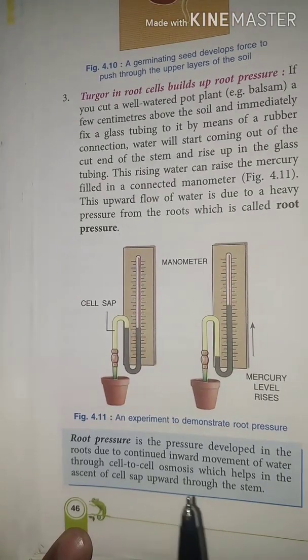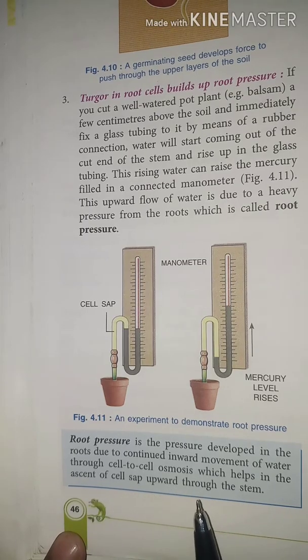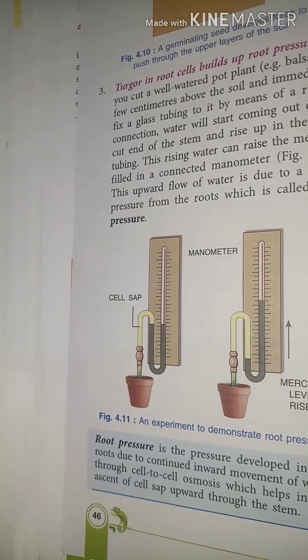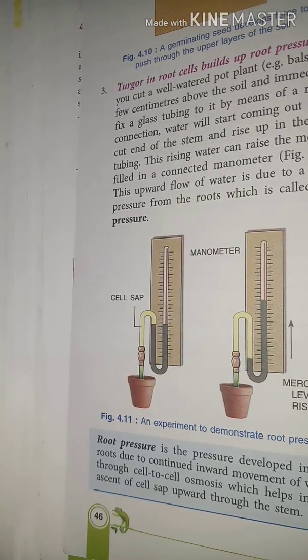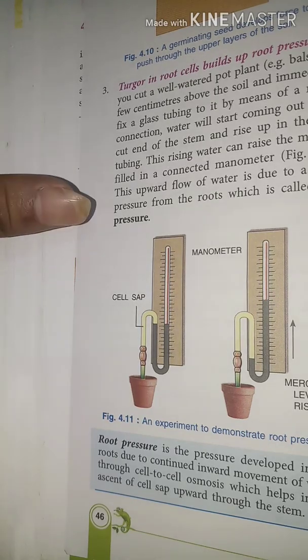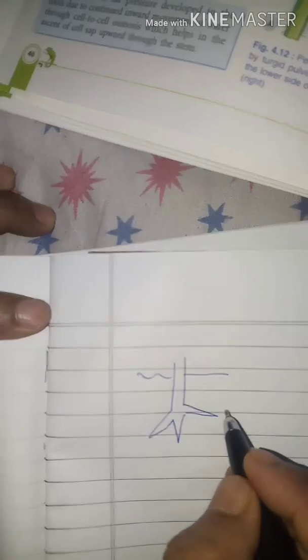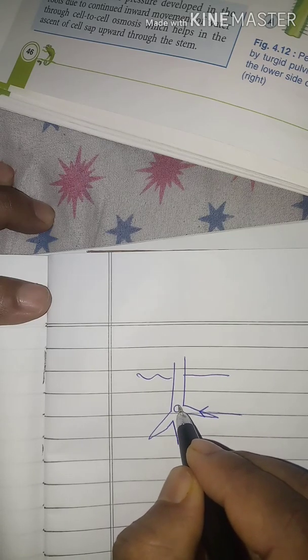So root pressure is the pressure developed in the root due to continued inward movement of water through cell to cell osmosis, which helps in the ascent of sap upward through the stem. So see, when roots of the plant absorb water, it creates a pressure in the roots. That pressure is root pressure. Just consider these are the roots. Due to the continuous inward flow of water, that is from soil to the root, a pressure is created here in the base or in the root.